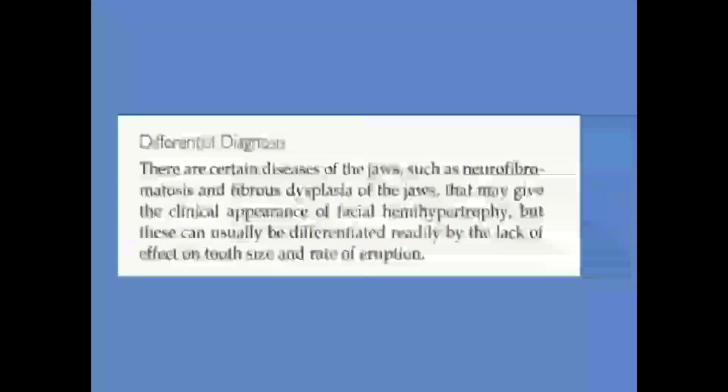If we replace sebaceous dysplasia with fibrous dysplasia, the correct answer will become option B, which is effect on tooth size. As explained in Shafer, in the differential diagnosis of facial hemihypertrophy there are two diseases, namely neurofibromatosis and fibrous dysplasia, which are similar to facial hemihypertrophy, but they are differentiated by the lack of effect on tooth size and the rate of eruption. So the correct option is effect on tooth size.